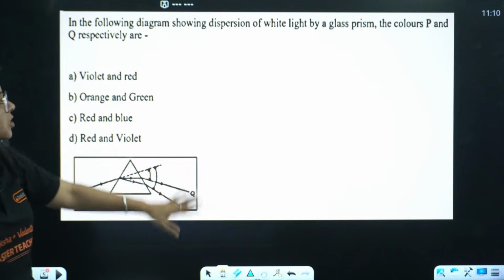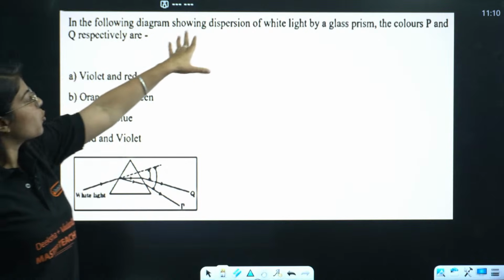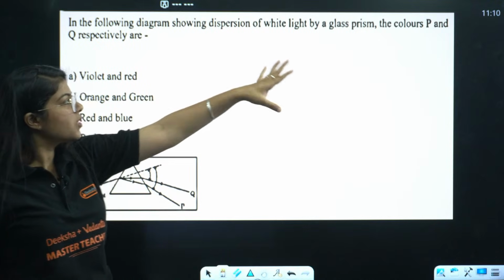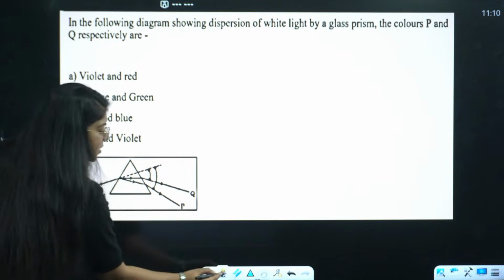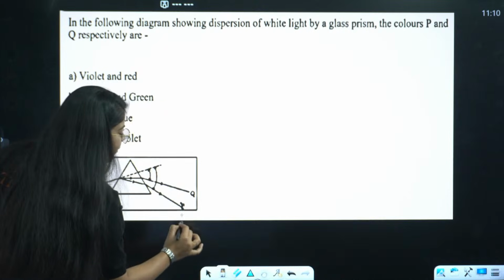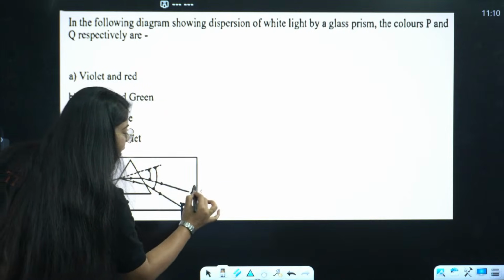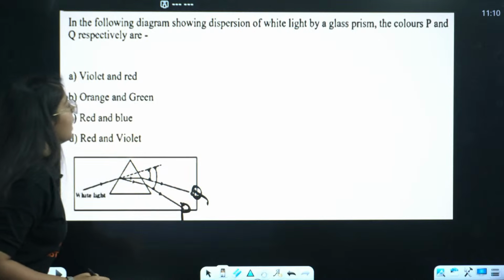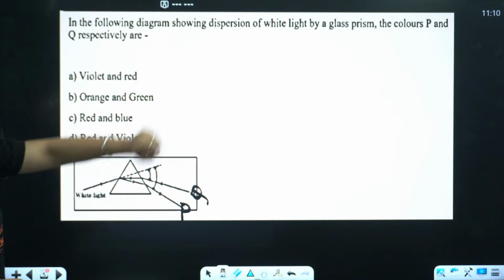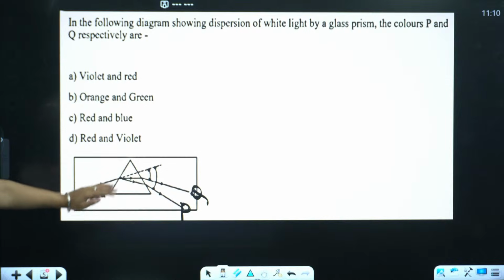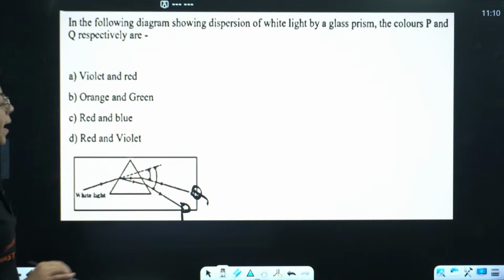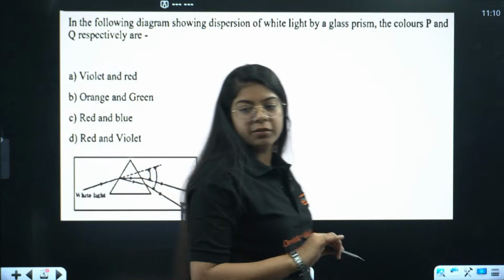Okay, now give me the answer for this. In the following diagram showing dispersion of white light by a glass prism, the colors P and Q respectively are what? This is P, the lower one, and the upper one is Q. White light is getting dispersed and coming out. P is what and Q is what?